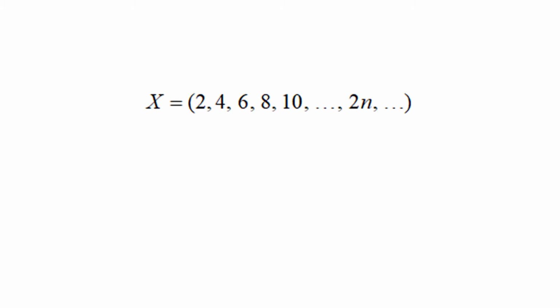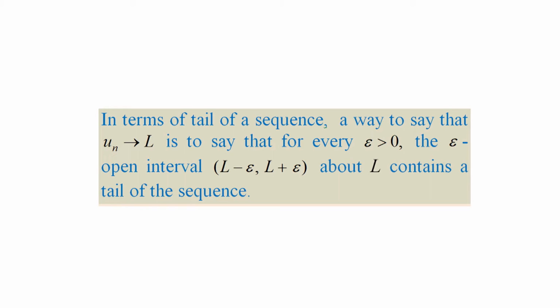For example, the third tail of the sequence x equal to the sequence 2, 4, 6, 8, 10 etc., 2n etc. is the sequence x3 equal to the sequence 8, 10, 12 etc., 2n plus 6 etc. In terms of tail of a sequence, a way to say that u_n approaches L is to say that for every epsilon greater than 0, the open interval (L minus epsilon, L plus epsilon) about L contains a tail of the sequence.